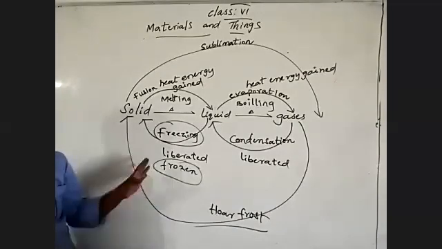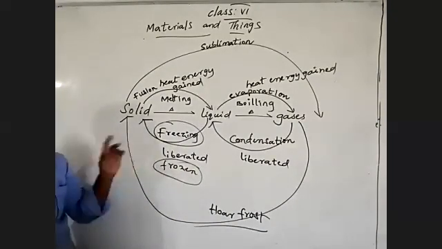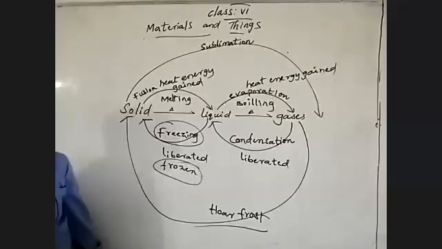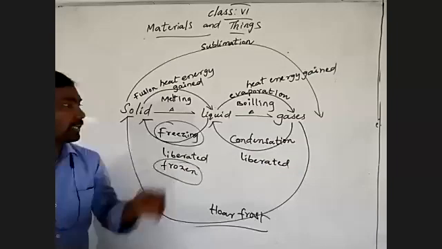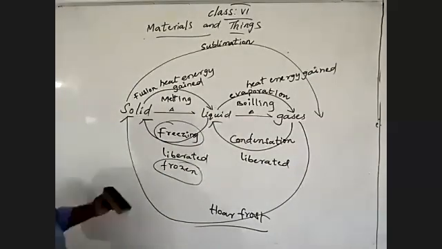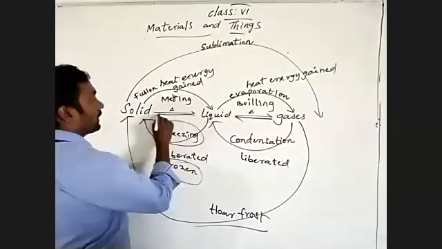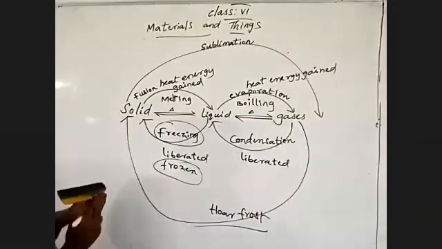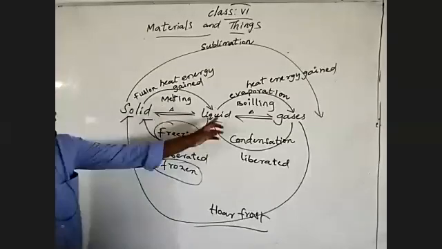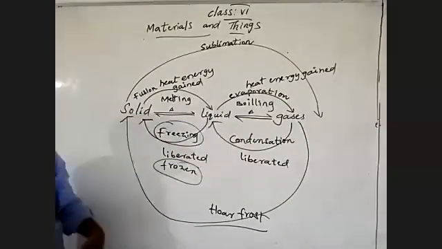Okay, these are the states of substances, or states of materials. What are those? The solid state of the material, the liquid state of the material, the gaseous state of the material. See there, I was giving a single type of arrow, now I'm giving two types, meaning the solid state can convert into liquid, and liquid can convert into solid.